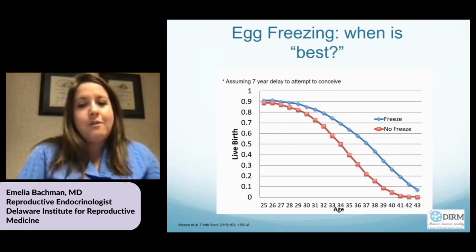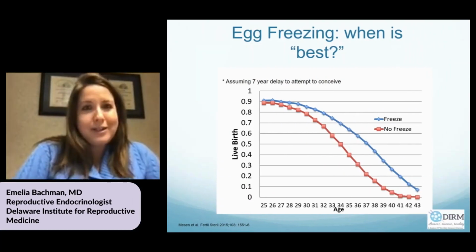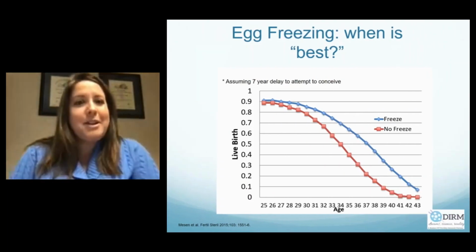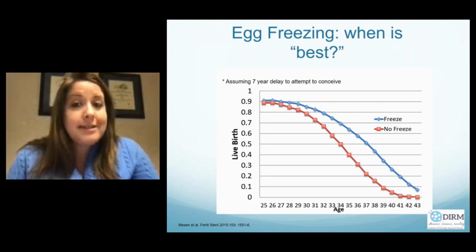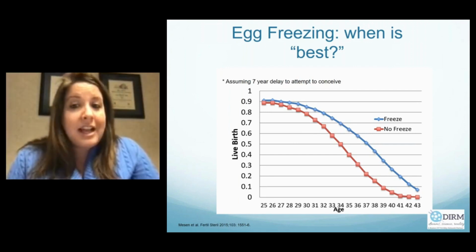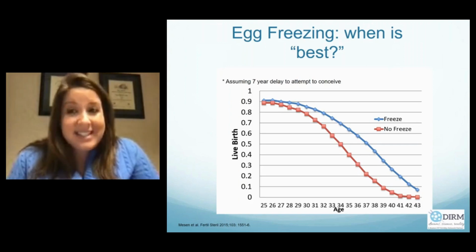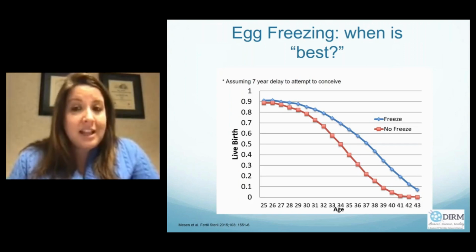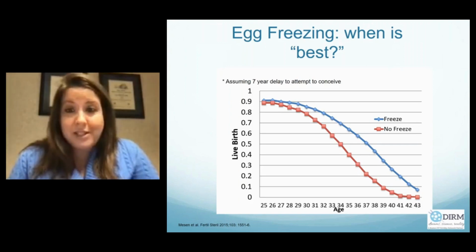I think it's important for women to be educated about the natural decline in fertility and educated about their options so that they can make the best decision for themselves. On this chart, the x-axis is the age at which the woman decides to freeze or not freeze her eggs. On the y-axis, we present the subsequent probability of a live birth 7 years later. So the blue line shows the live birth rate by age among women who decide to freeze their eggs, and the red line is the live birth rate among women who do not freeze their eggs.